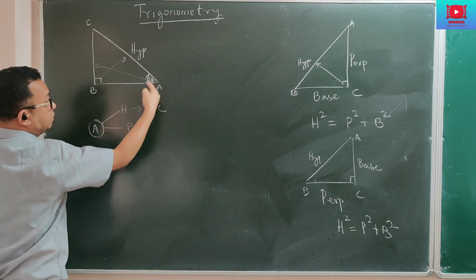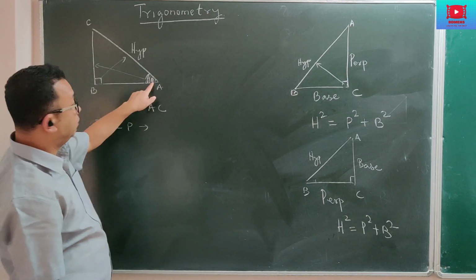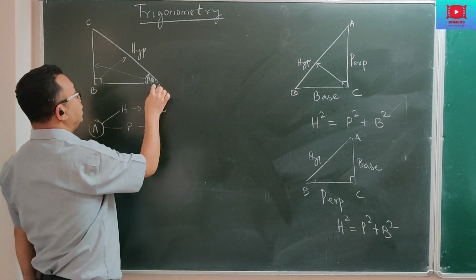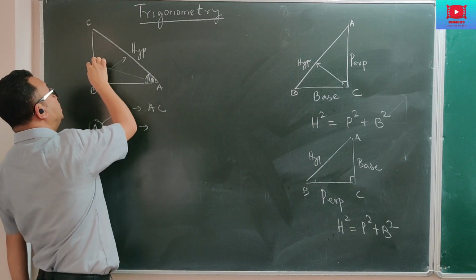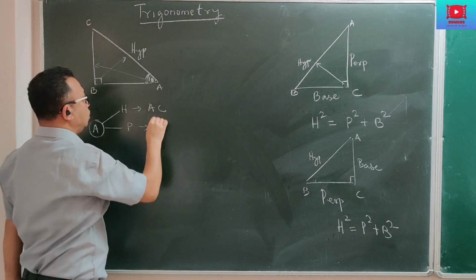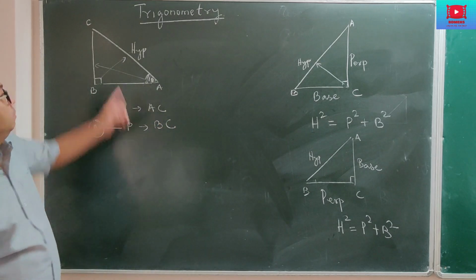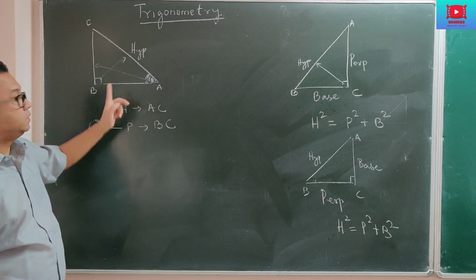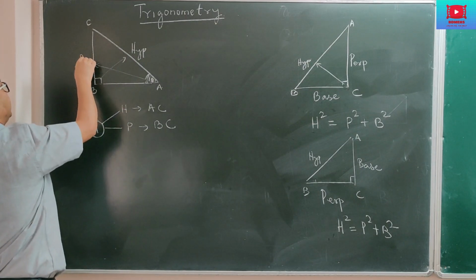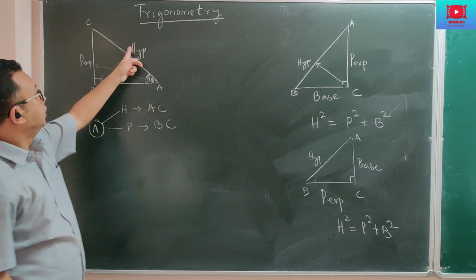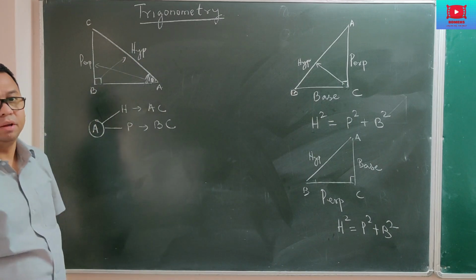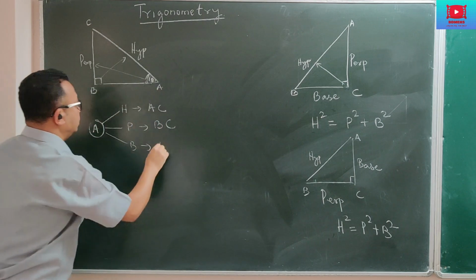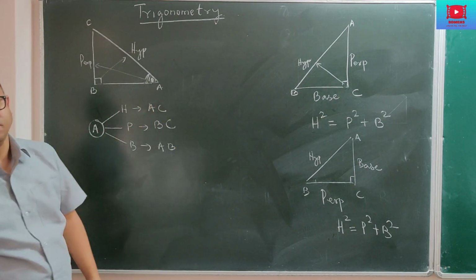And what angle is given to you? Suppose you are given angle A, so the angle of reference is A. Opposite to that angle A is the perpendicular. That means if this is the angle of reference, the opposite side is this one. So BC becomes the perpendicular. Now, since out of the three sides we have already taken two sides, the last remaining side becomes the base. So your base is this side, which is AB or BA.